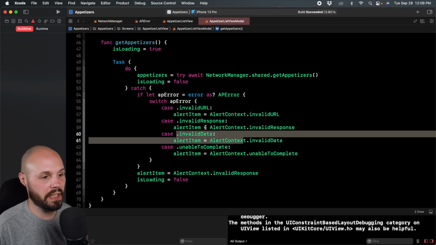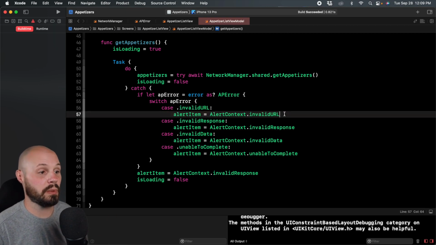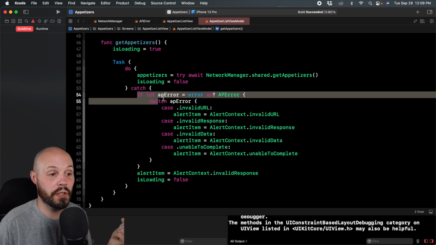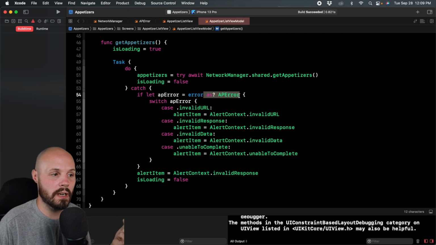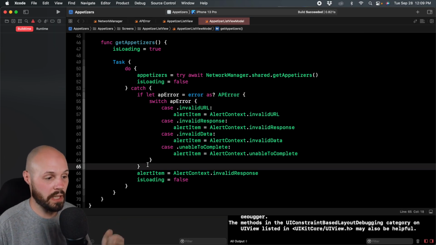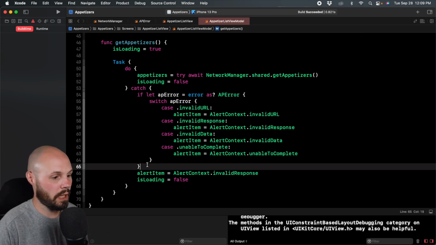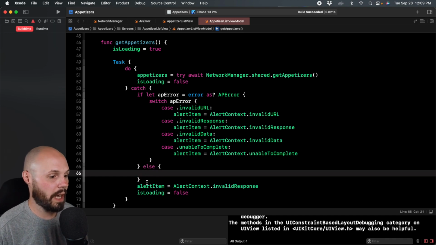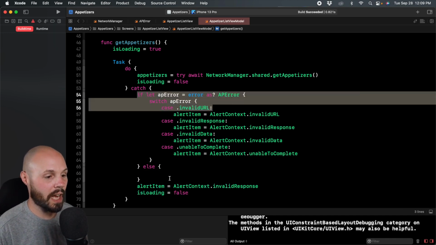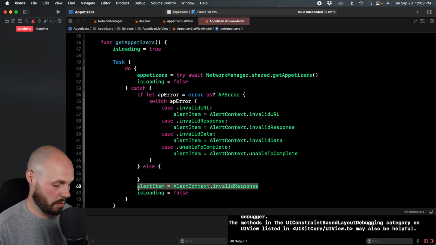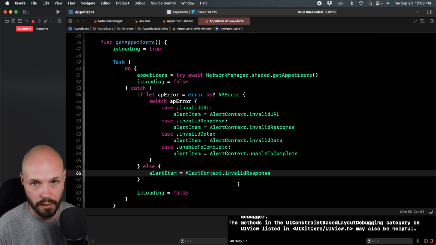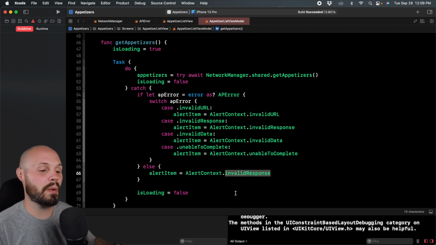But this is how you check for your custom error: is it of type AP error? And if it's not, then you would do an else statement on that if let up here. If that's not the case, then we want to set our alert item to our generic error. I know this says invalid response, but remember this is just the generic error placeholder.